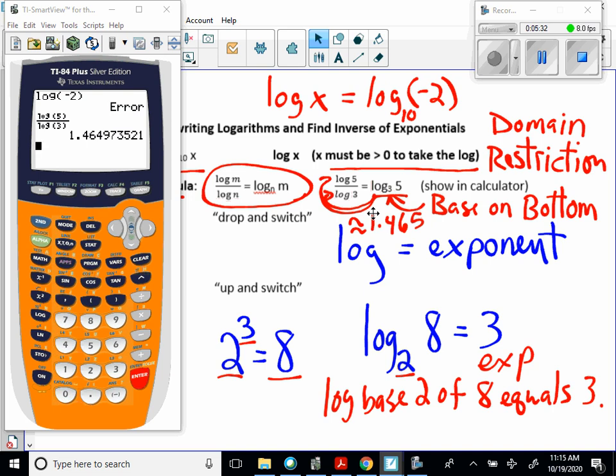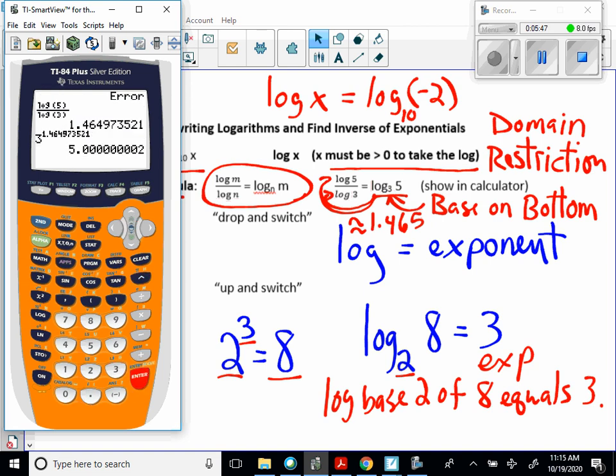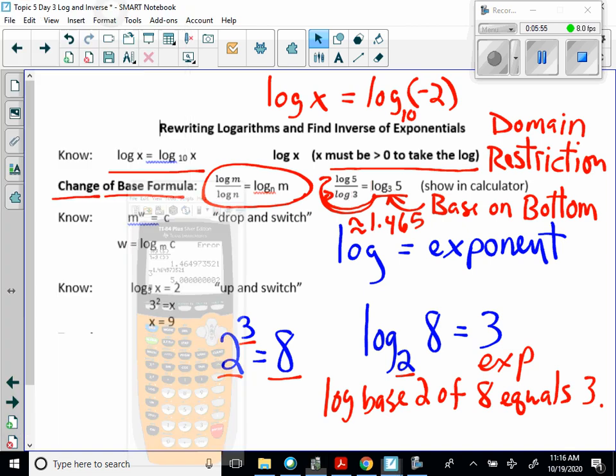So now if I say 3 raised to that, I want to say clear that. If I say 3 raised to that expression, then that means that's equal to 5. Okay, and you can see there's a round off error, but you can see basically that's what we're referring to. Okay, that's giving us the proper exponent.